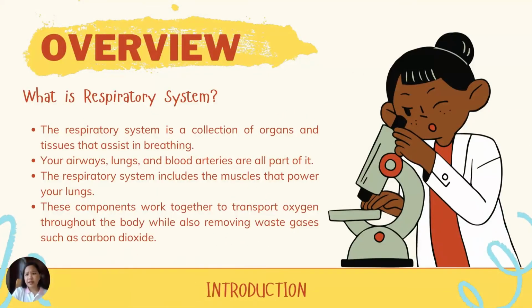So, the respiratory system basically is a collection of organs and tissues that assist in breathing, or the inhale and exhale process. The airways, the lungs, the blood arteries, as well as the muscles that power the lungs are all part of the system. These components work together in order for us to inhale oxygen and transport oxygen throughout our body, and also to remove waste gases such as carbon dioxide away from our body.